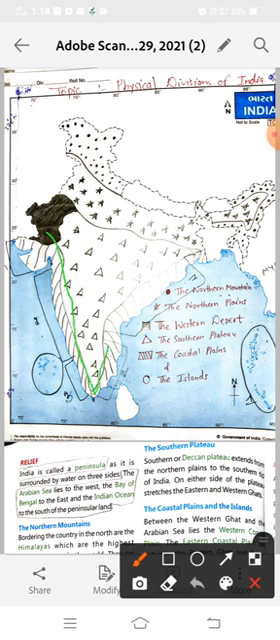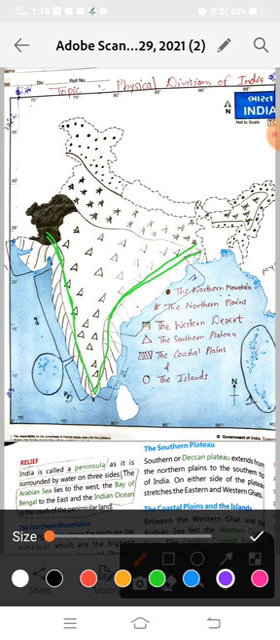This line is called Eastern Ghat, and this line is called Western Ghat. And where we have the coastal plain, all these lines which I am drawing here in a purple color are the part of coastal plains. What is the meaning of coastal plains? A plain surface of land which is starting just after the ocean or sea is called the coastal plains.